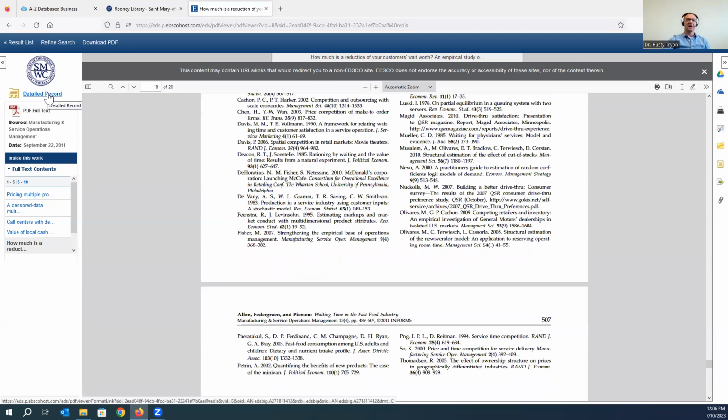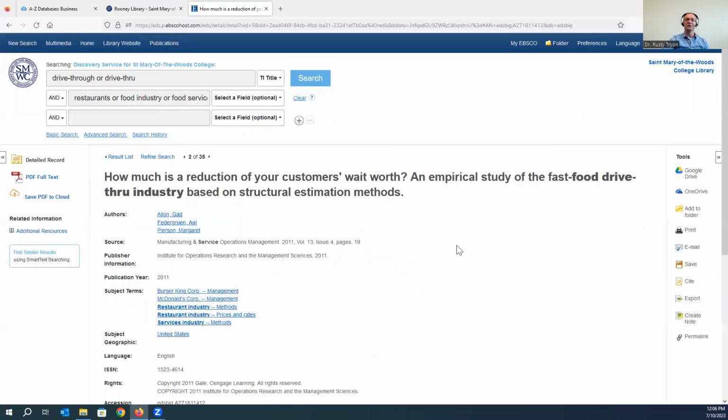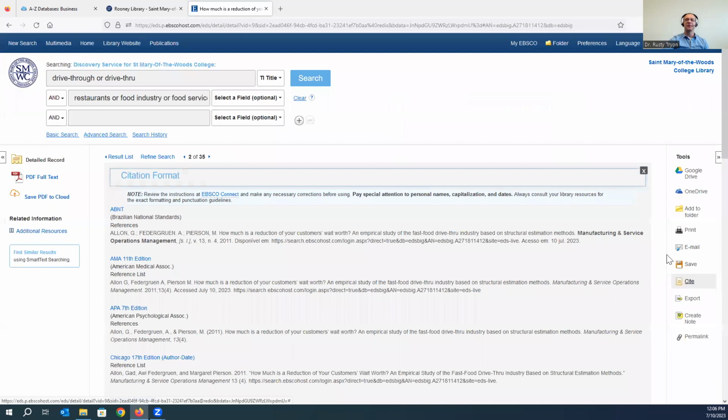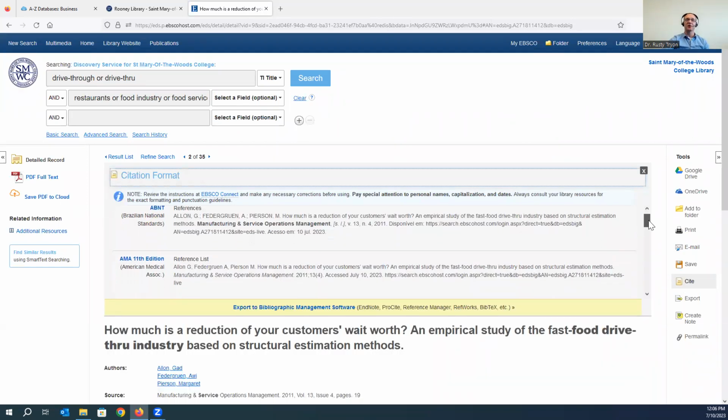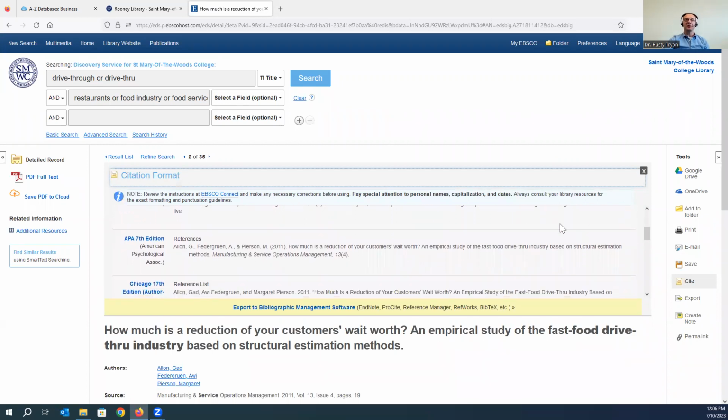So to come back to this record, I want to highlight just a couple of other features of this database that I think are very helpful and useful. As you write your paper, you're going to have to cite all of your sources correctly in APA style. And so a lot of library databases have a button or a link that you can click on. In this particular interface, it's on the far right side, and it's this little icon with a piece of paper. It's labeled Cite. And it opens up for us in the middle of the screen this particular article formatted for any number of citation styles. So we're going to look for that APA 7, and here it is for us right here.